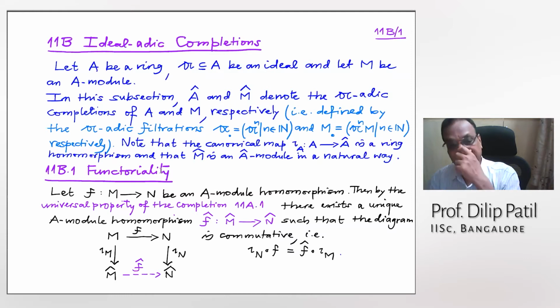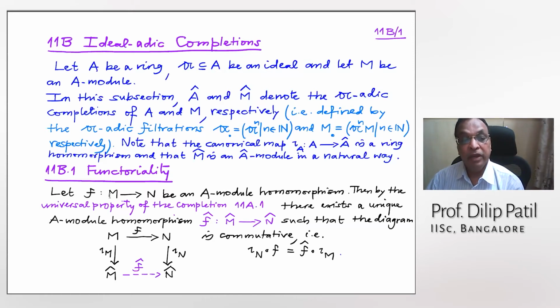So functoriality. Now, since you have constructed the completion categorically, it also will make sense to talk about functoriality. So that means I want to justify that the completion is a functor. Completion is a functor. That's what we have to do. All right. So what does that mean?